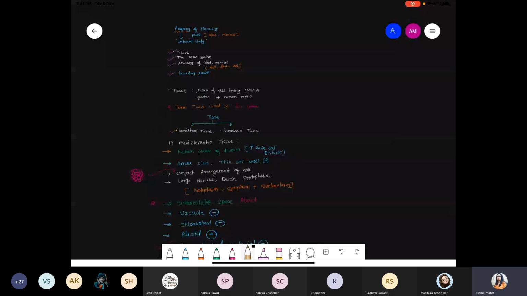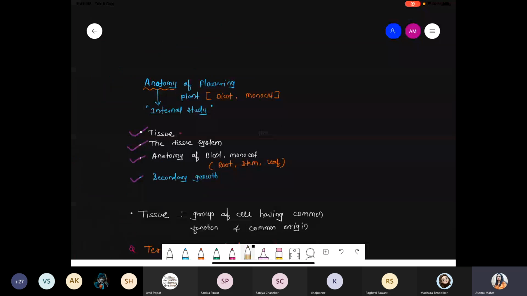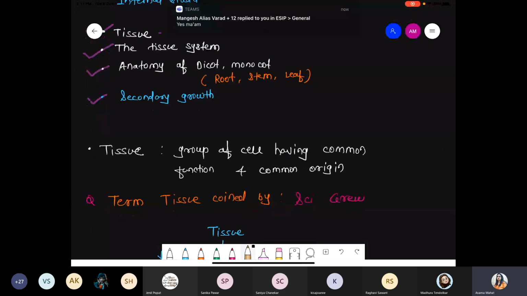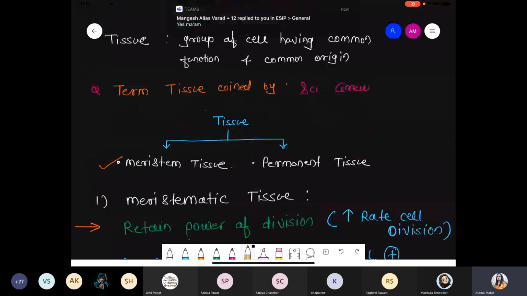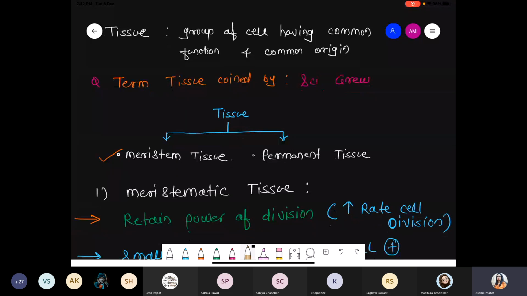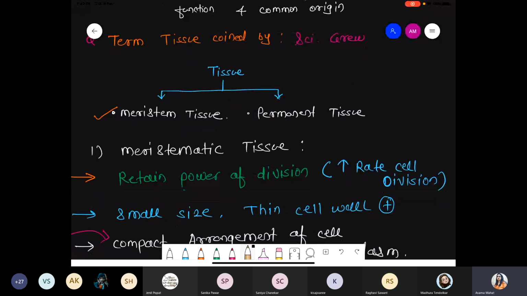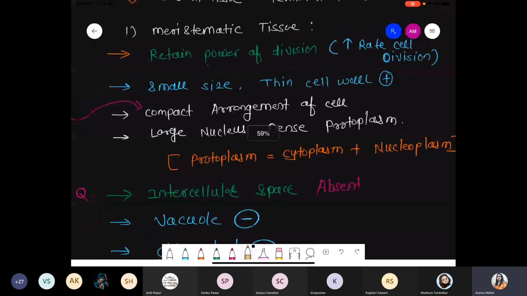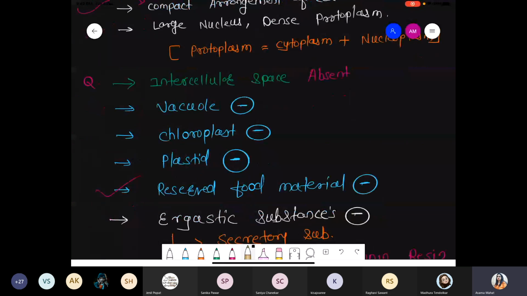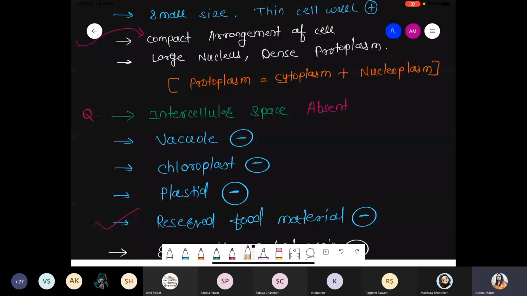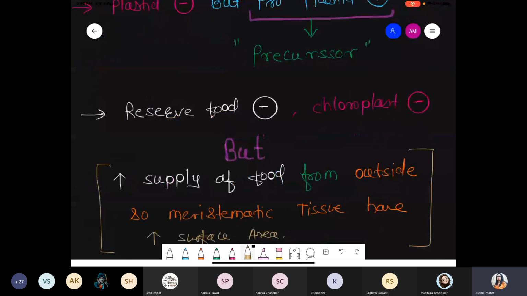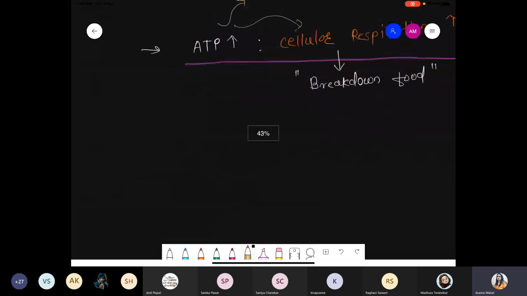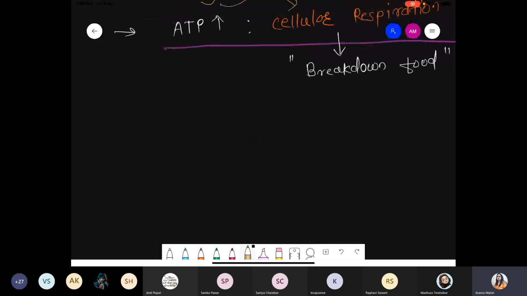Just quickly check what we have seen. We started with anatomy, internal study, tissue system, anatomy, dicot, monocot. These are the key points. Then we discussed the tissue term coined by the scientist Grew. Then we discussed types of tissue. Now we clearly discussed some characteristic features with respect to meristematic tissue. First we discussed the common point, then which part is absent, and then which part is present. Got it? So it's a very clear-cut scenario, and it's very easy. So should I continue to the next part?